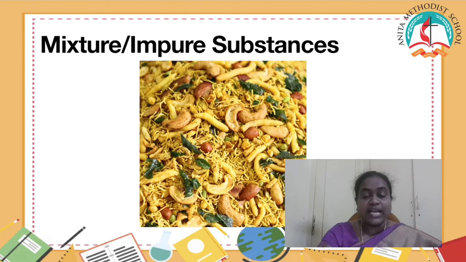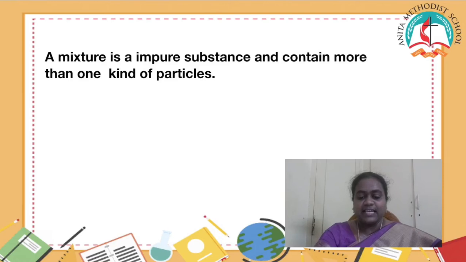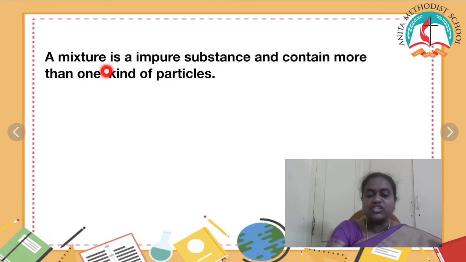Mixture of impure substances. See here, now the definition for mixture. A mixture is an impure substance that combines more than one kind of particles.